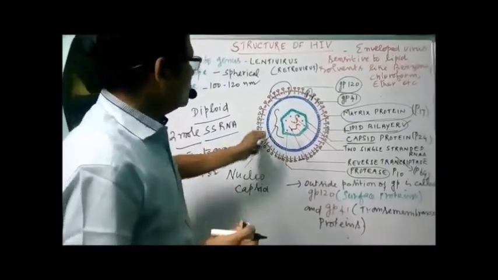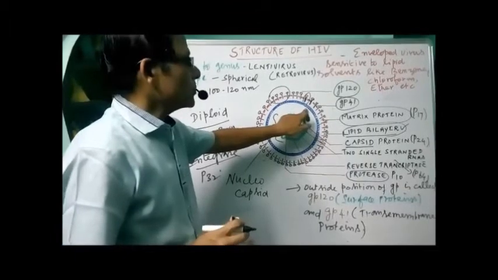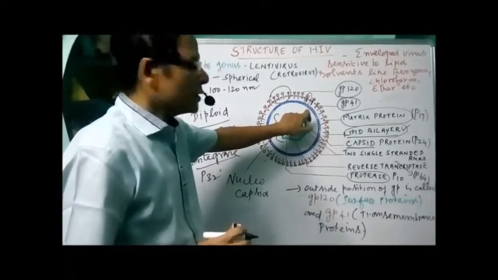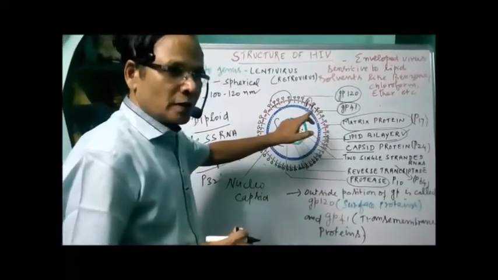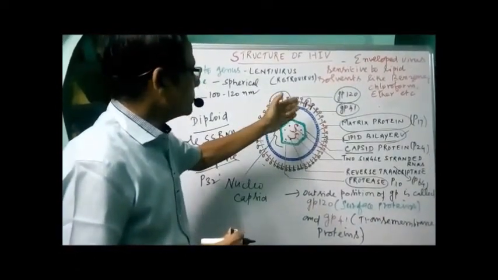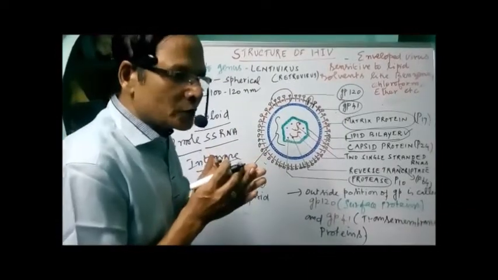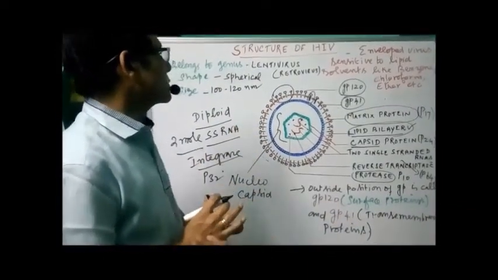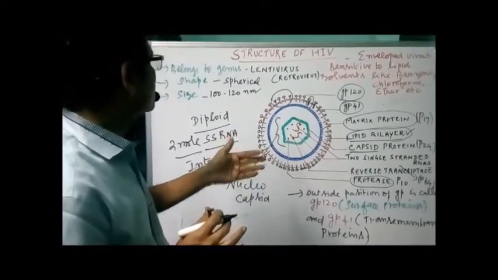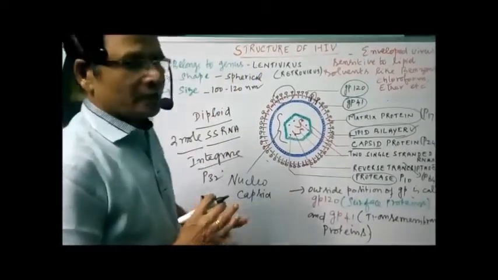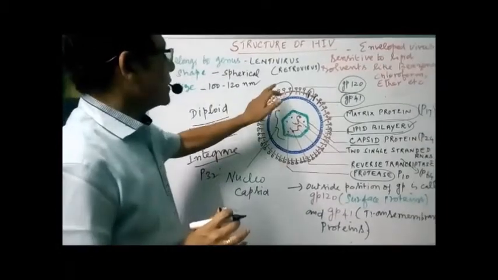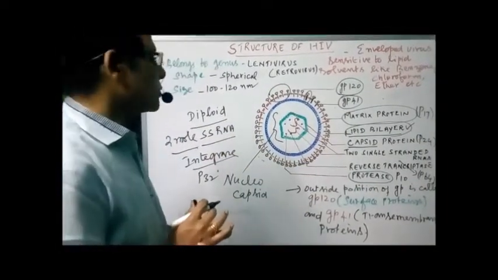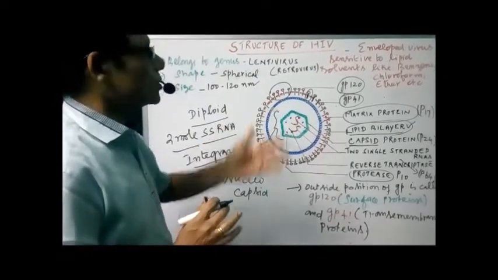Outside of this we have the protein matrix, and it combines with the outer lipid bilayer to form the lipoprotein envelope. Okay, that's about the structural aspects of the lentivirus, what we call HIV. Right? Now the attachment with the receptor of the host cell is by GP120.